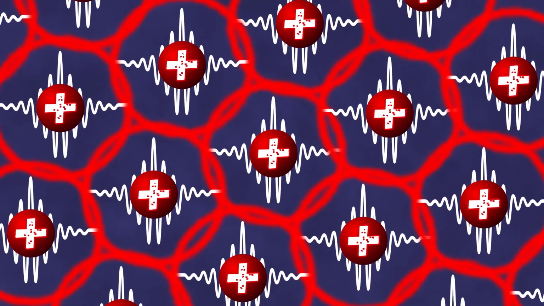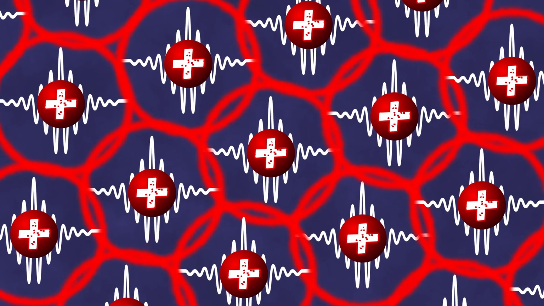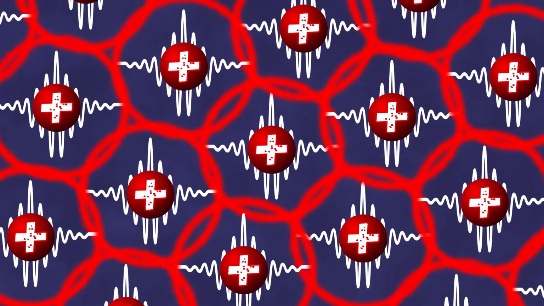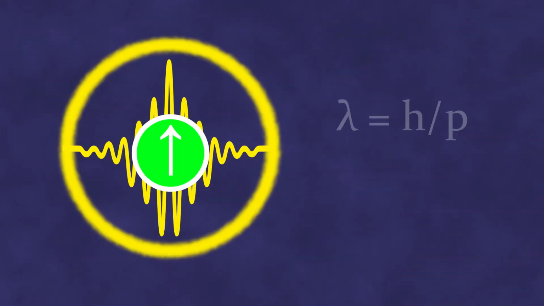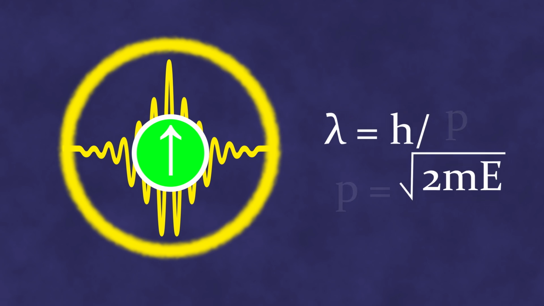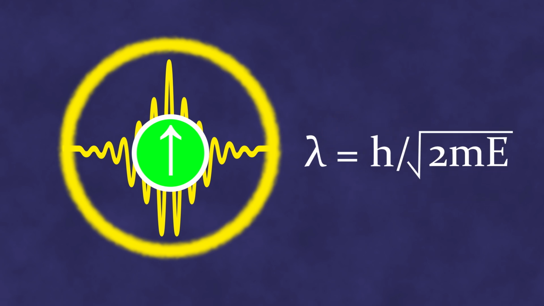This degenerate matter state is defined by the average interparticle distance equaling the de Broglie wavelength under the given conditions. The de Broglie wavelength is inversely proportional to a particle's momentum, which can be expressed in terms of kinetic energy at non-relativistic speeds. For a given temperature, lighter particles, like electrons, will have longer de Broglie wavelengths than heavier ones, like atomic nuclei.